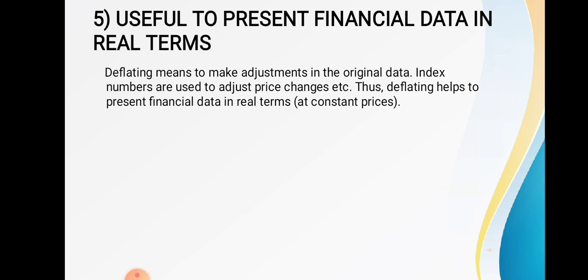The fifth importance of index number is that it is useful to present the financial data in real terms. Deflating means to make the adjustment in the original data. What does deflating mean? To make the adjustment in the original data. Index number is used to adjust the price changes and wage changes. Thus deflating helps to present the financial data in real terms at the cost prices. So these are all the 5 significance of index number.